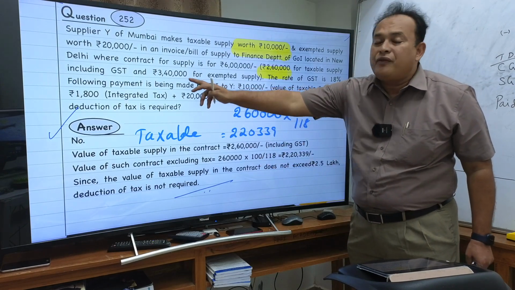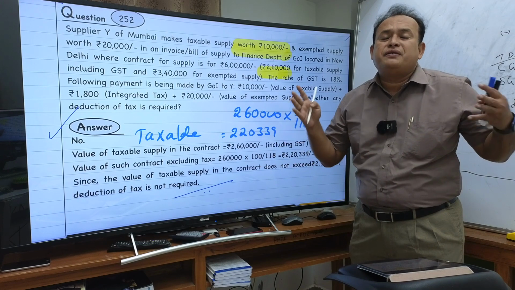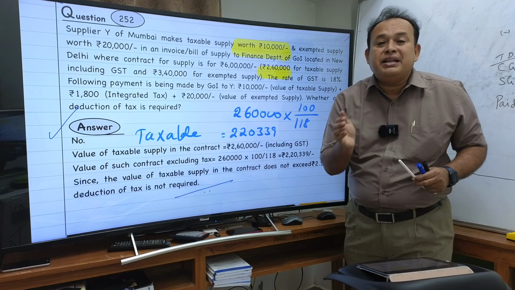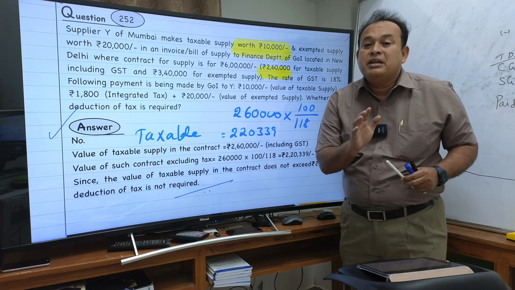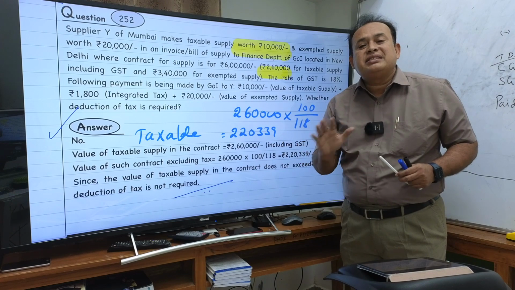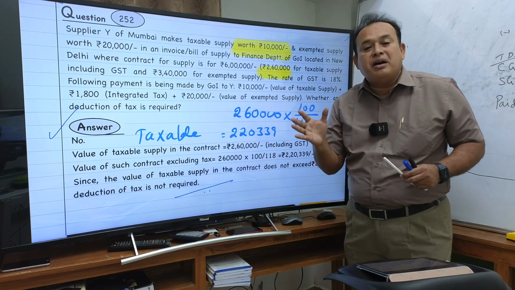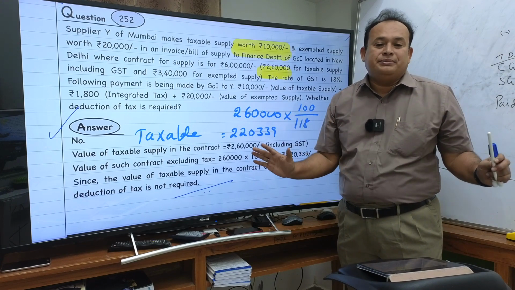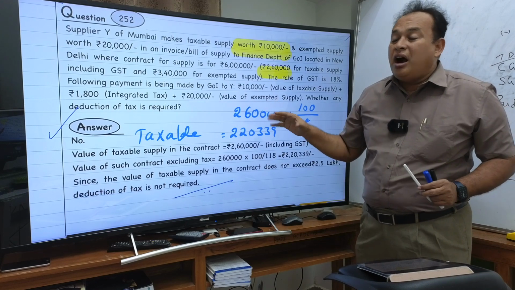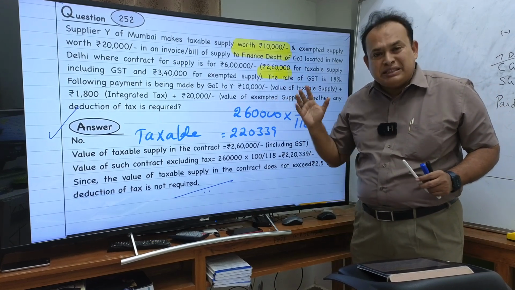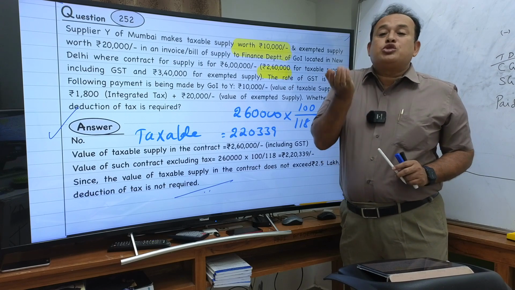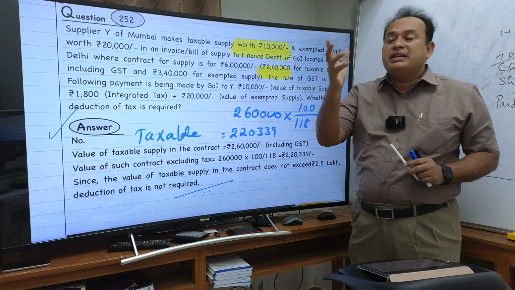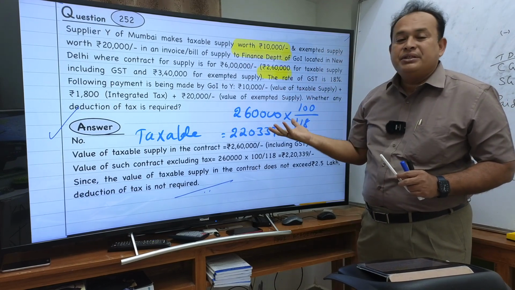Resultantly, in the given case, the entire supply of 2,20,339 does not attract the TDS. Of course, 3,40,000 there is no GST. Question of TDS does not arise. In the last class I said, if GST does not apply, TDS does not apply. That is the concept. Exempted supply for which GST does not apply, in that case TDS does not apply. So, taxable supply after elimination of the GST, if it exceeds 2.5 lakhs contract value, then the amount you are going to pay is subject to TDS. In the given case, no TDS.